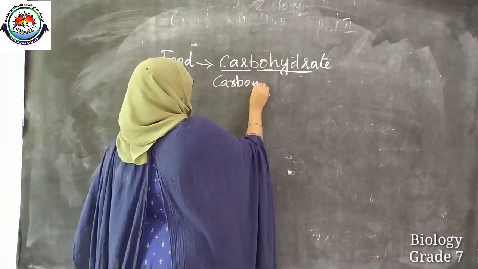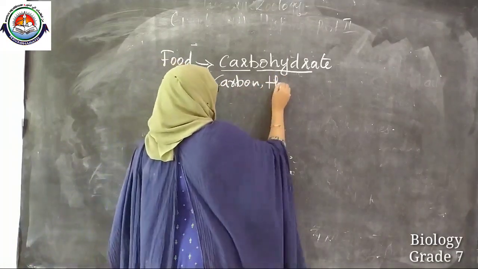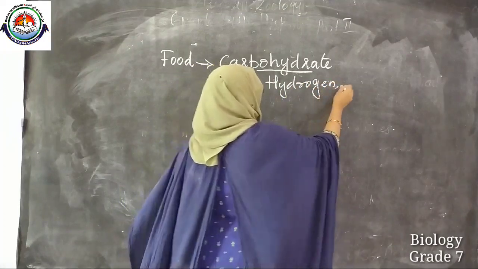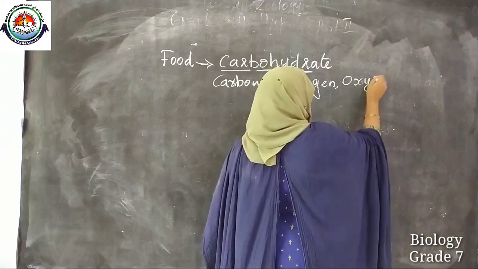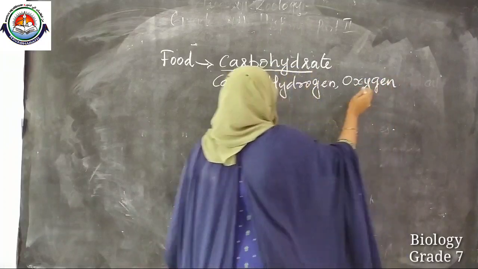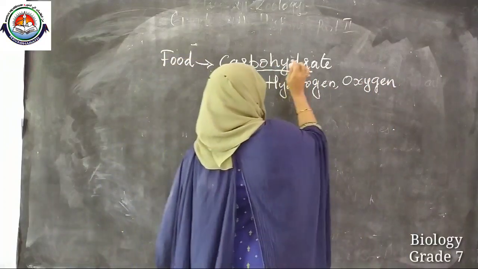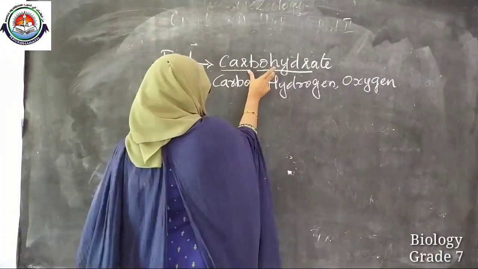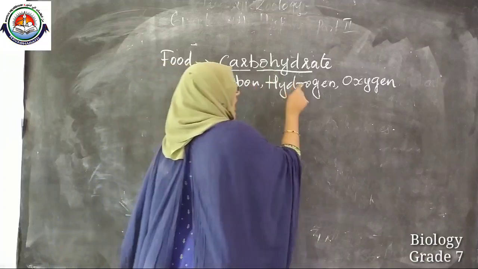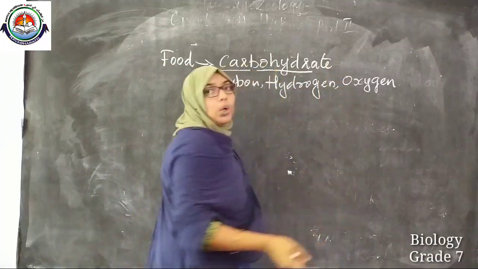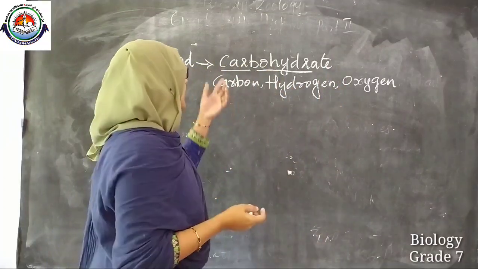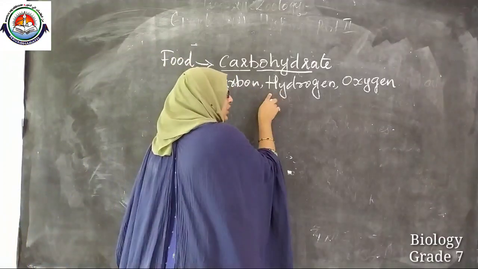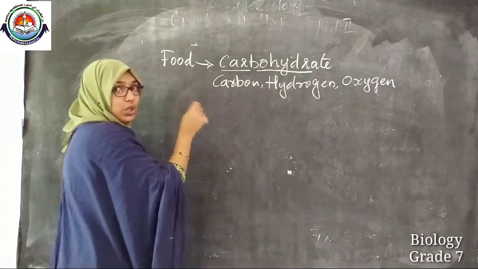Carbon is present, hydrogen is present, and oxygen is also present in this carbohydrate. So it's a substance which contains carbon, hydrogen, and oxygen. So while synthesizing carbohydrates, plants are getting carbon, hydrogen, and oxygen.